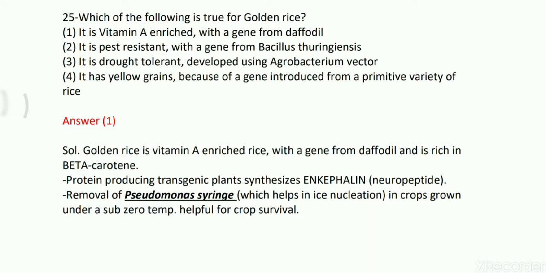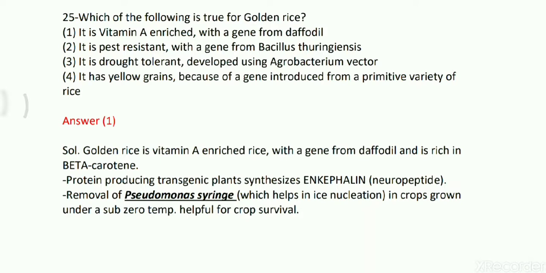beta carotene, which is responsible for vitamin A synthesis, and protein producing these transgenic plants. Besides that, this is the direct fact about golden rice. Option 2 is given as pest resistant with a gene from Bacillus thuringiensis. So this is about BT cotton or BT crops. This option is given about BT crops.